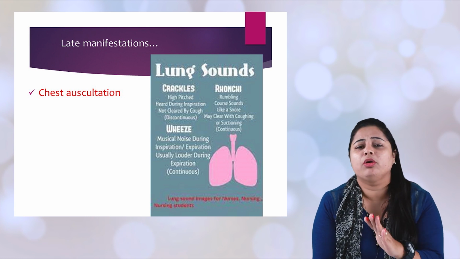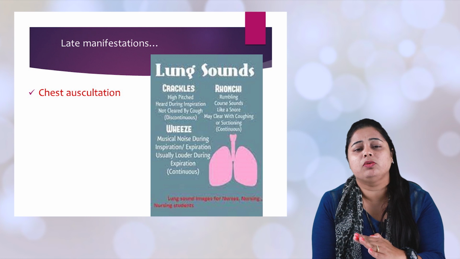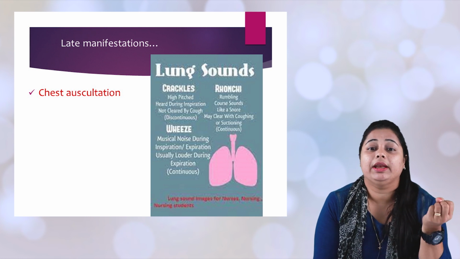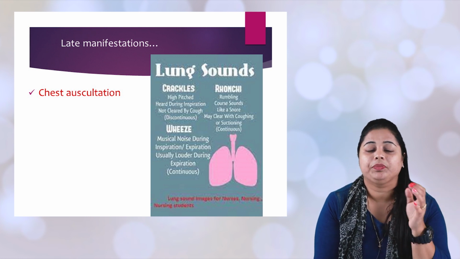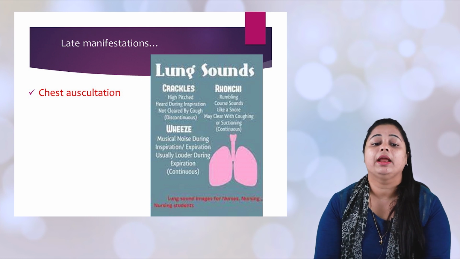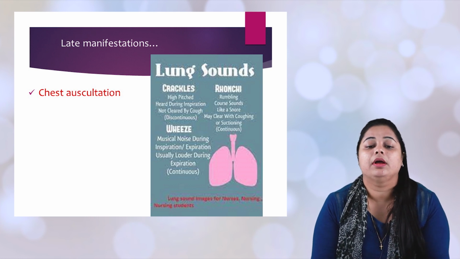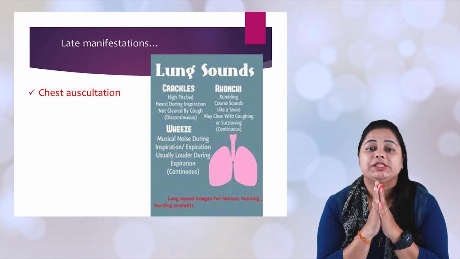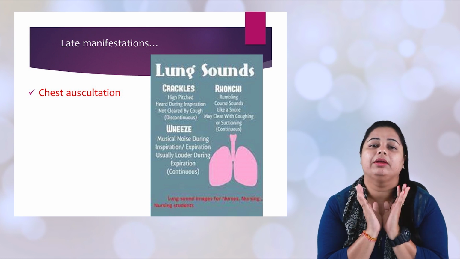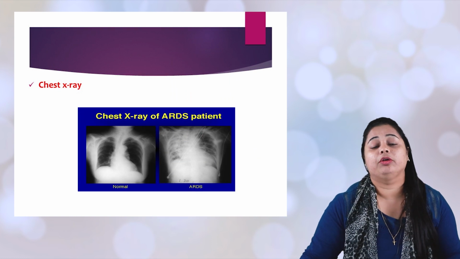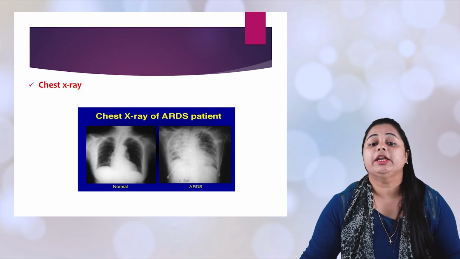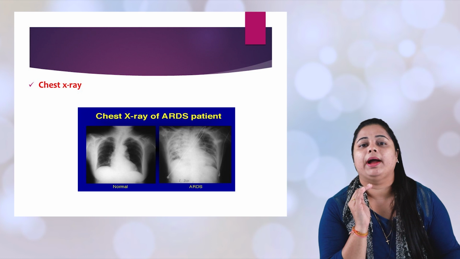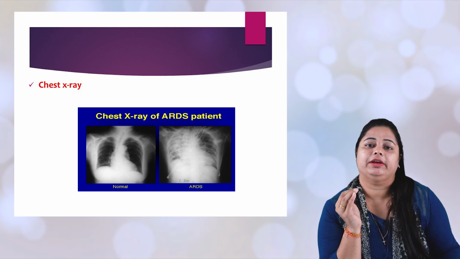Crackles and rhonchi are abnormal lung sounds heard when there is a fluid collection in the lungs. ABG shows refractory hypoxemia, that means your oxygen level, your PaO2, will be low. Then on chest X-ray radiography, it shows extensive bilateral pulmonary infiltrates.